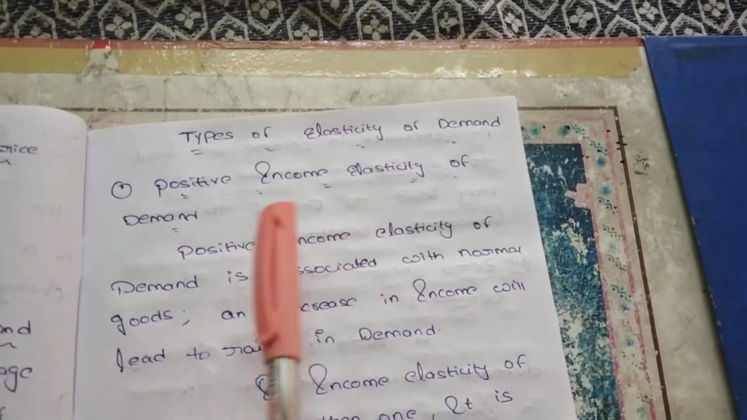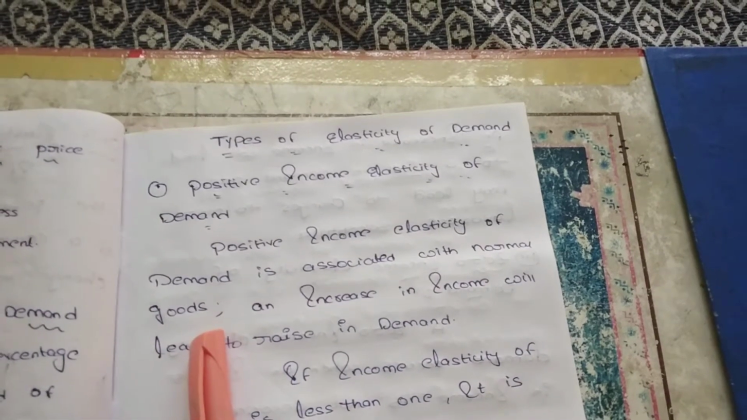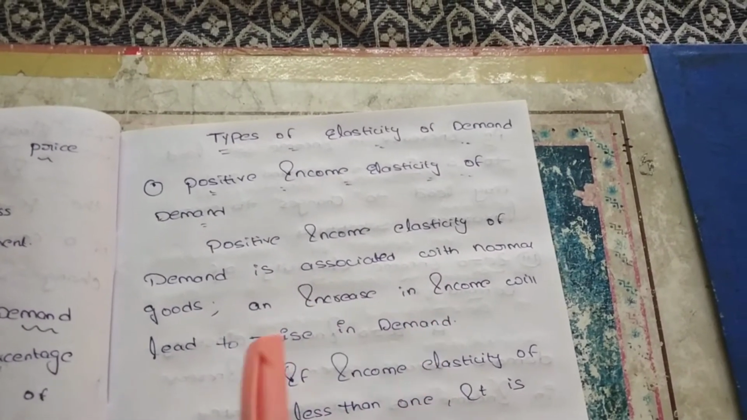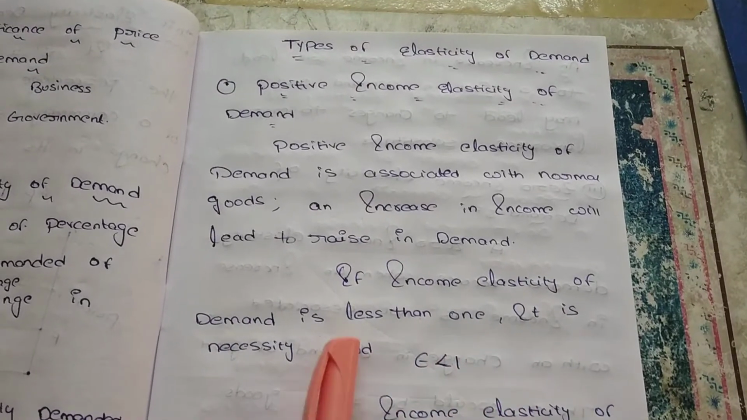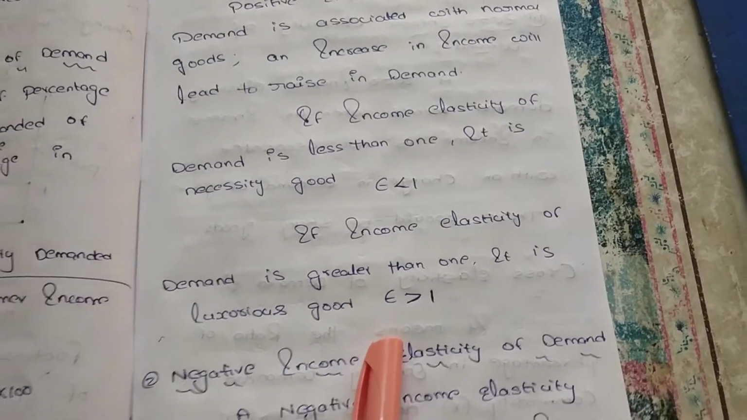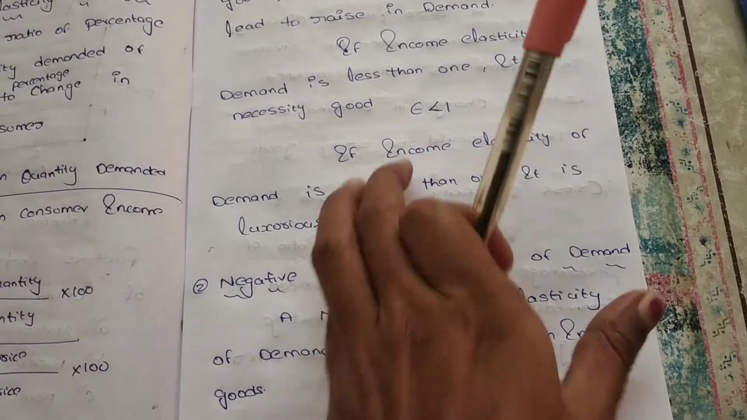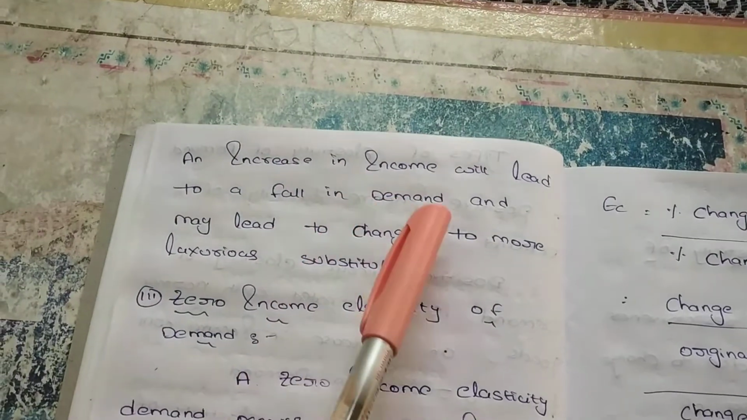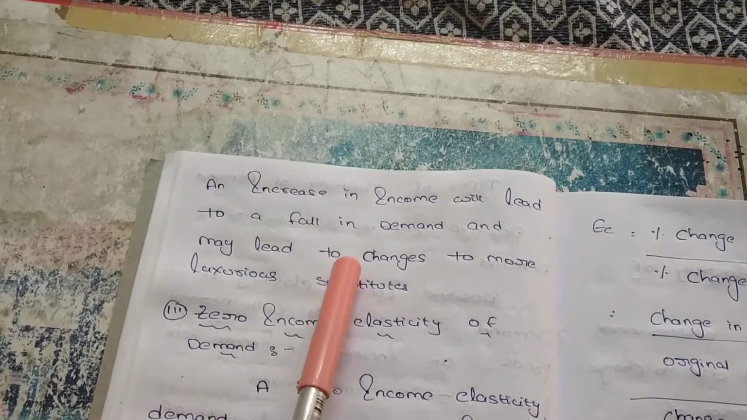Positive income elasticity of demand is associated with normal goods. An increase in income will lead to a rise in demand. If income elasticity of demand is less than 1, we can say it is a necessity. If it is greater than 1, we can say it is a luxurious good. Negative income elasticity of demand is associated with inferior goods. An increase in income will lead to a fall in demand.